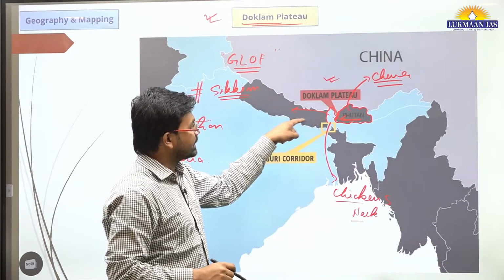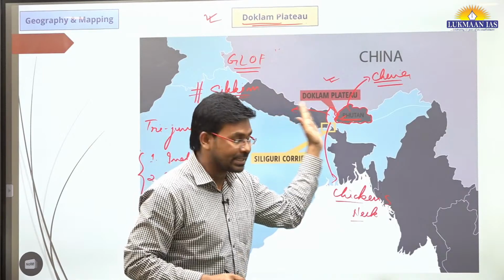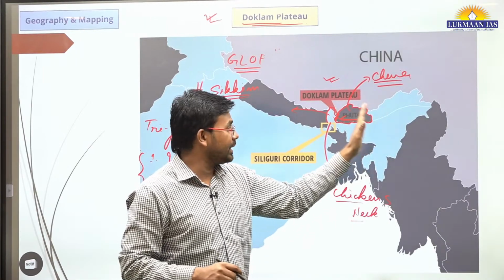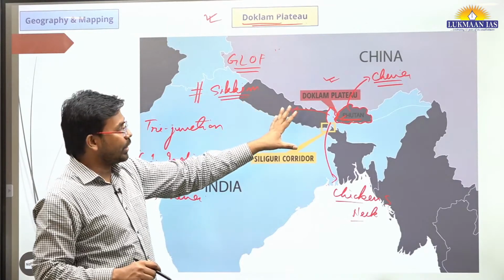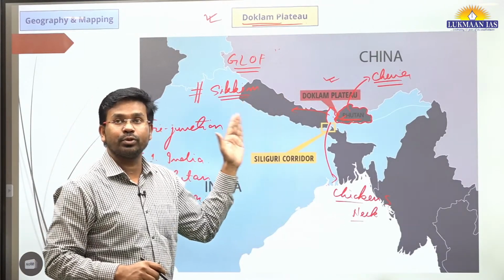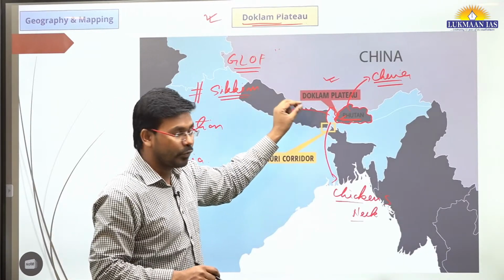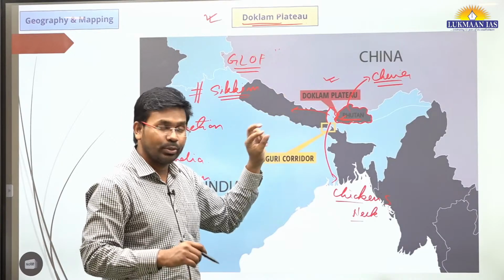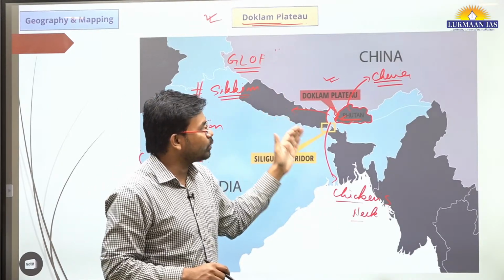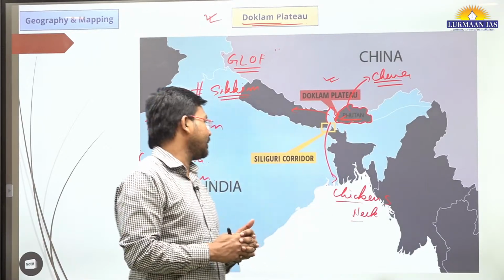And if this Chicken's Neck is cut off, in that case India will not be having access to northeastern India. So the location of Sikkim is of utmost importance for India. We need to safeguard Sikkim, we need to safeguard the Doklam Plateau. Although Doklam Plateau is a tri-junction, we need to safeguard this to have our access to the northeast India.